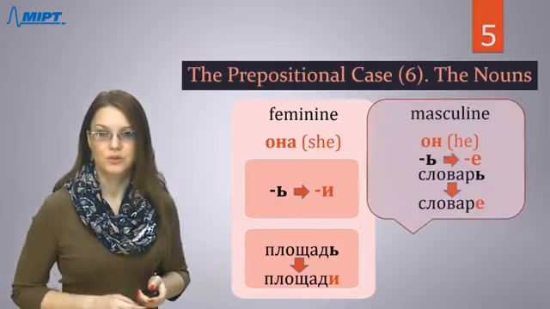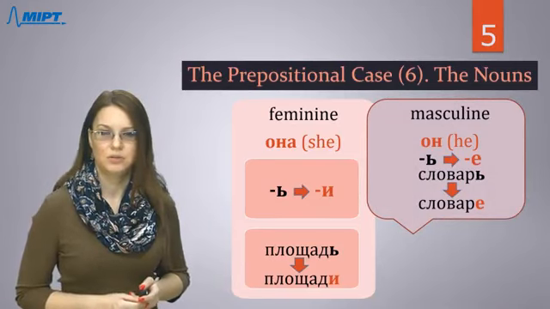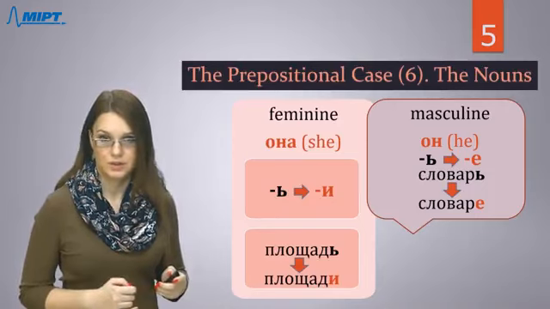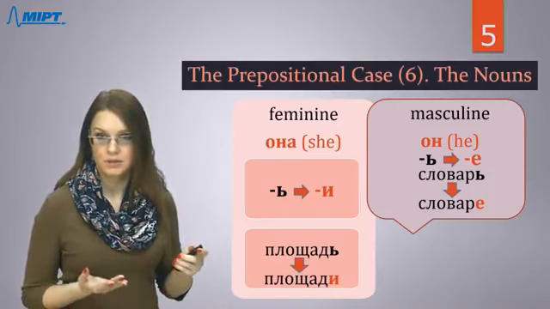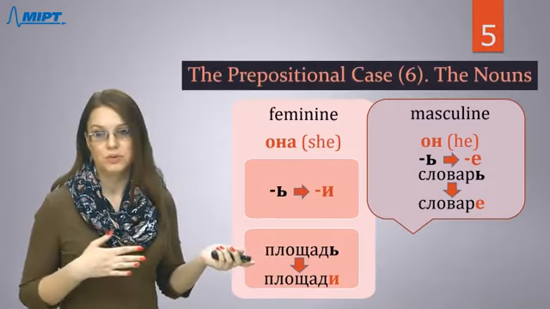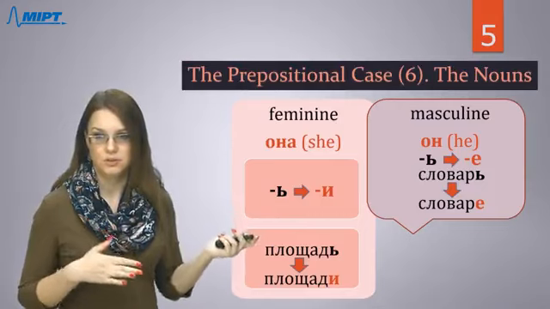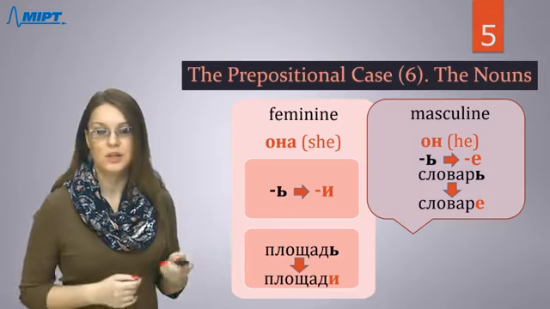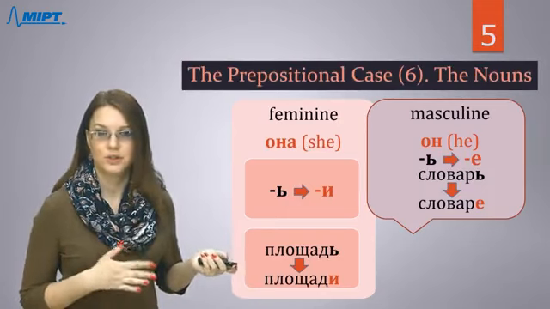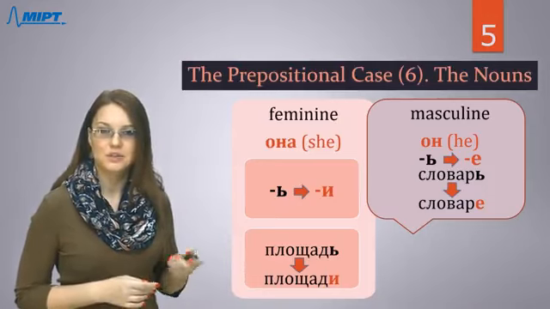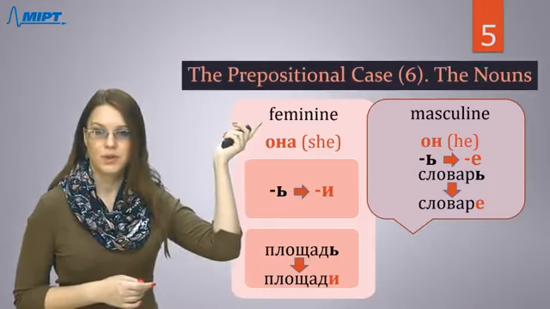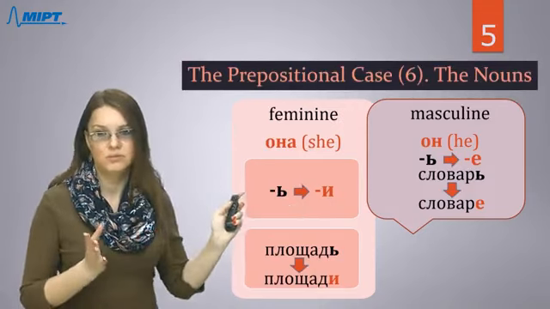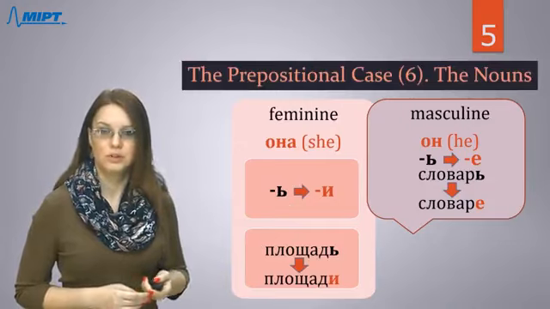It's only for feminine. If you're talking about masculine, you know that they can also have the last letter soft sign, for example словарь, dictionary, right? So it's not like an exception. These words again will have the ending «е», like other words. In the dictionary, в словаре, you will say like this. So this rule works only for feminine: the soft sign should be replaced with «и». For masculine, as usual, you will use the letter «е».